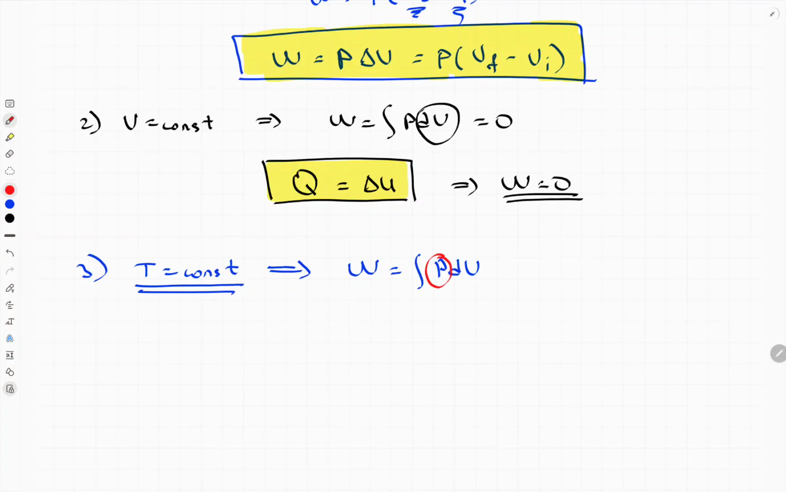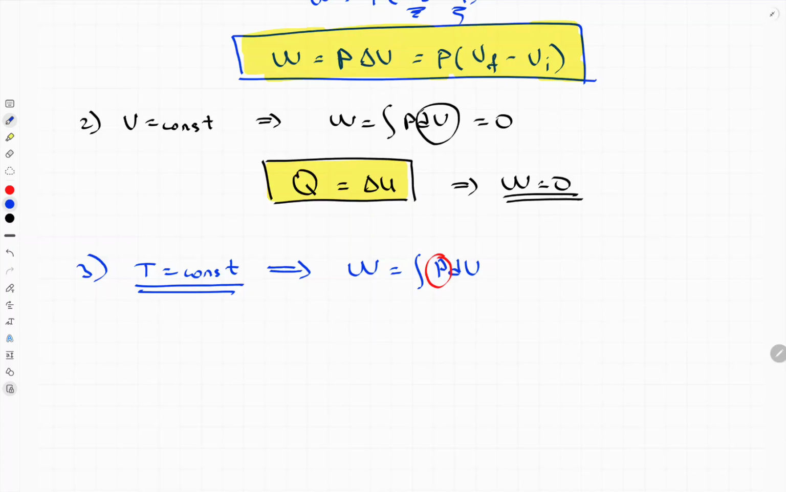If you remember, for the isobaric process, it was constant, just a number. That's why we took it outside of the integral. But for this case, it's not a constant number. It's changing. It means we should find its formula, the equation for P, in terms of volume. Only in that case can you integrate the equation.